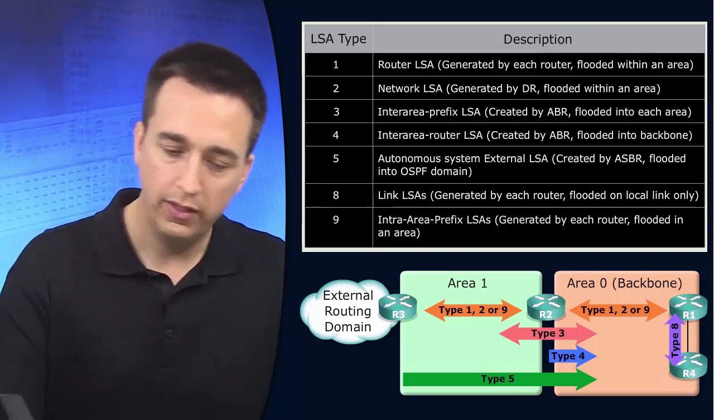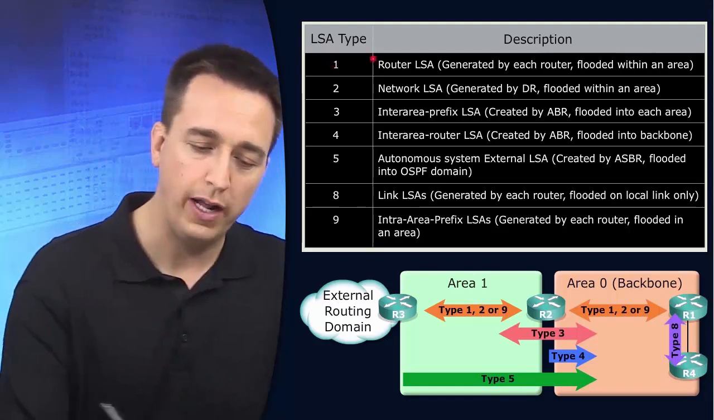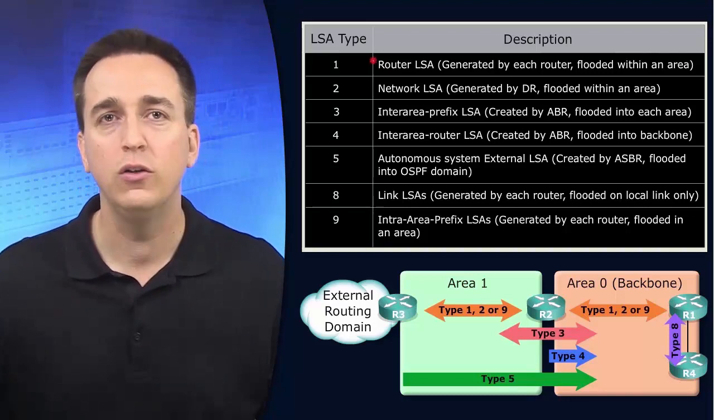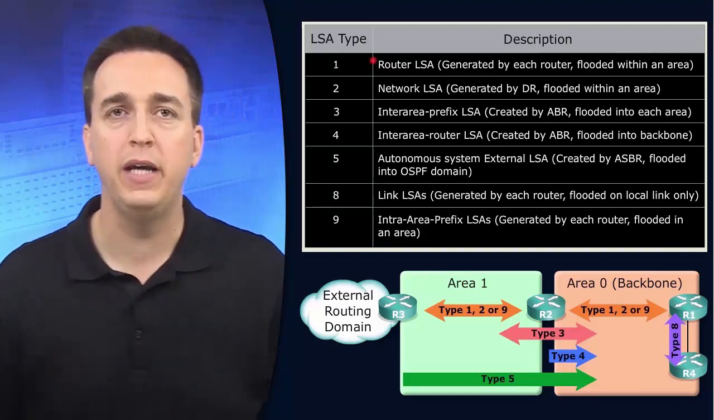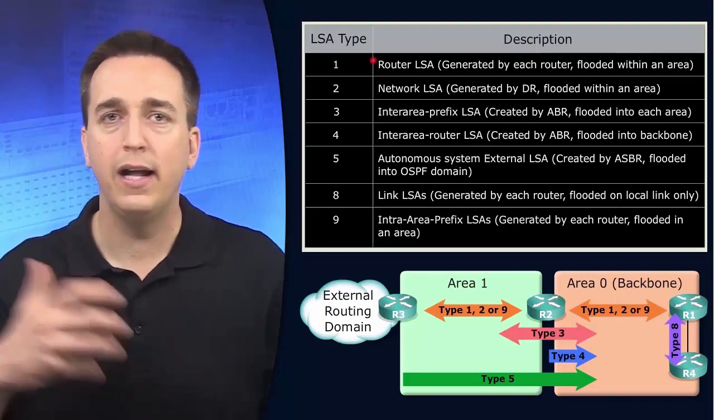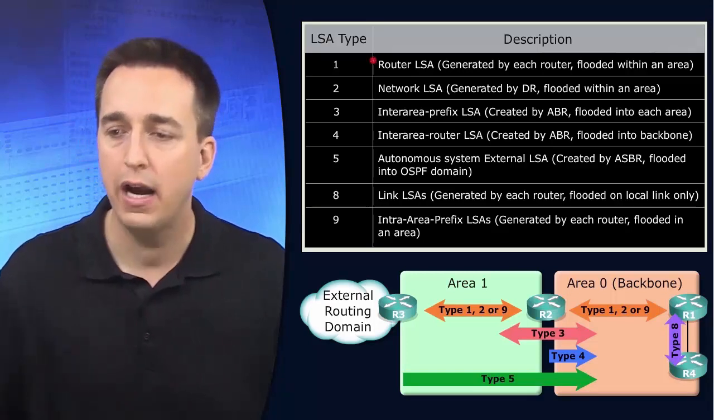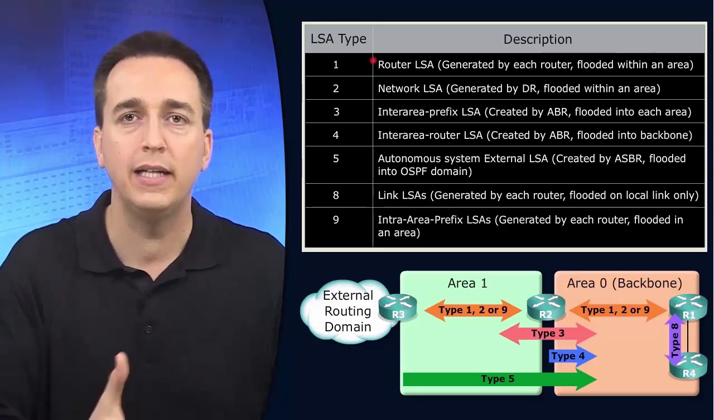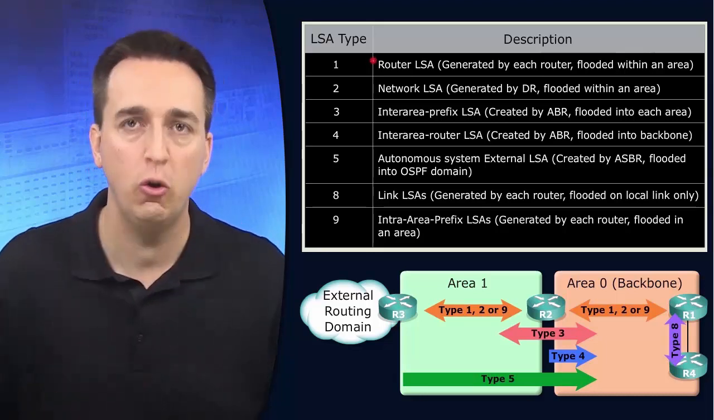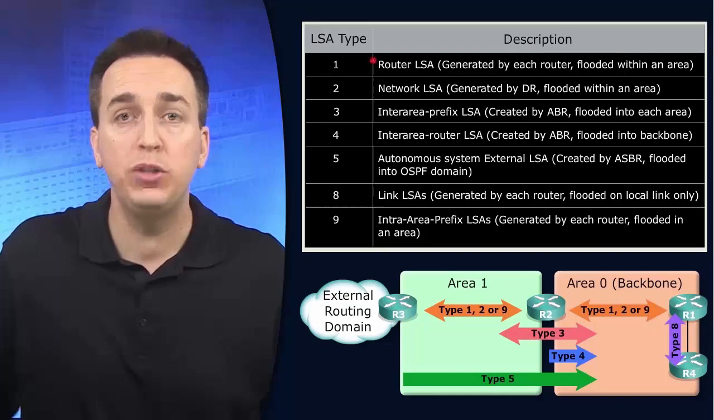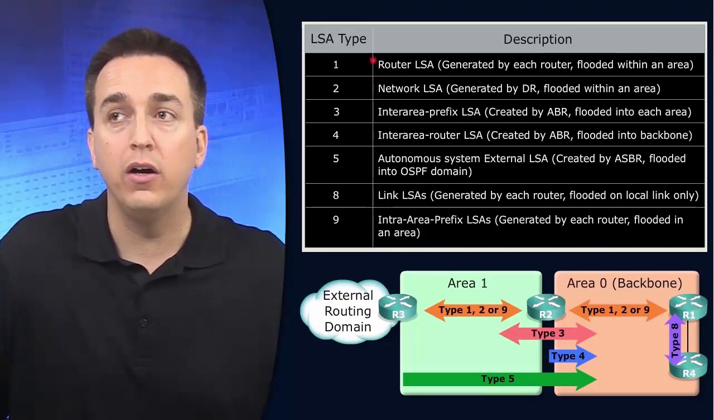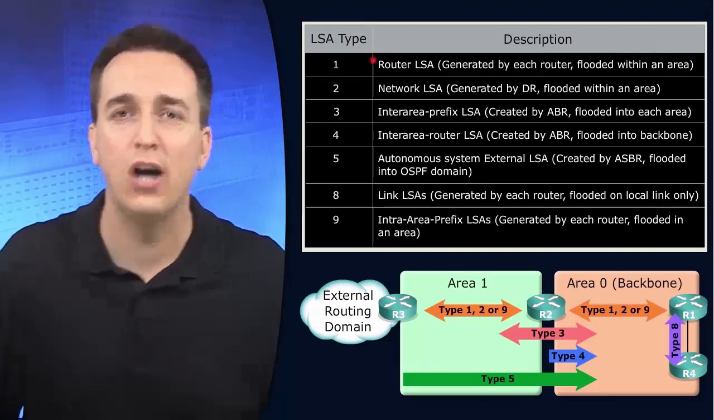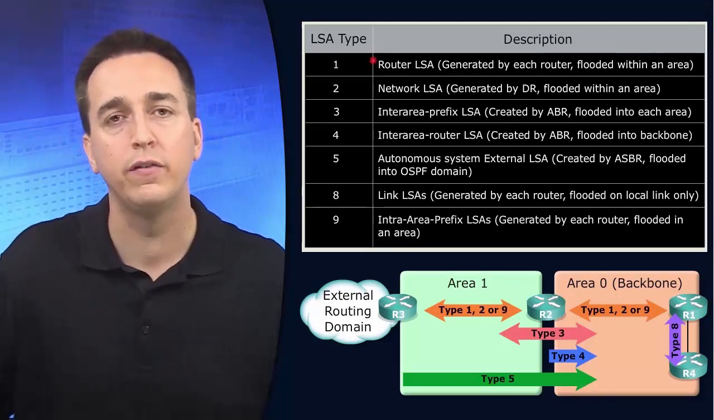For example, let's start off by looking at our Type I LSA. What is that? That's our router LSA. That is the LSA that every single router generates in an OSPF domain, and it's the LSA that gets flooded only inside an area. And what is it? It's the LSA that says, this is me. I am router so-and-so. I have these particular networks that are part of these particular interfaces, and this is their cost. So it's giving all that link state information.